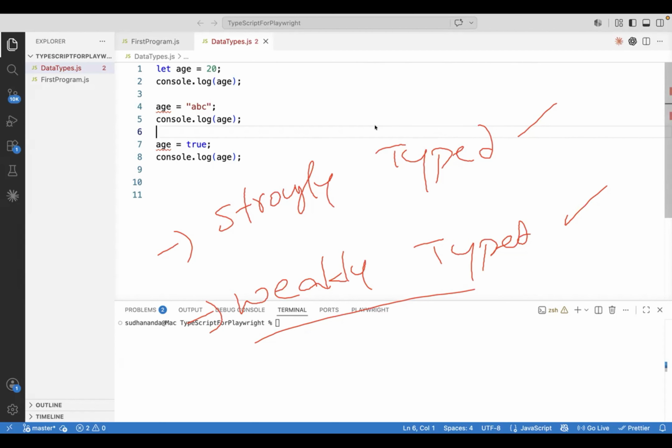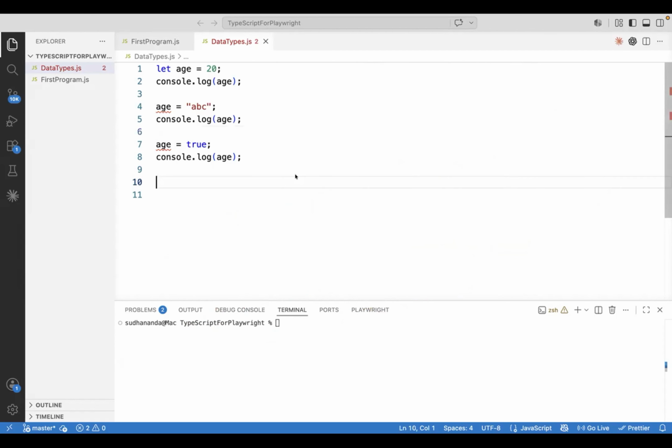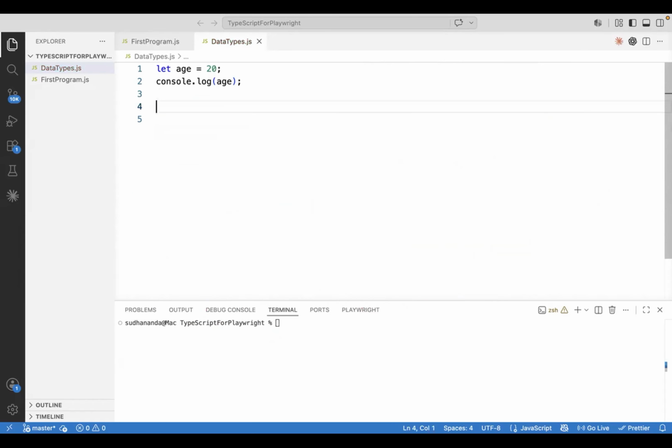Let's say I have defined a variable here, and first I have assigned a number to this variable. Age is a variable. I have declared the variable, but did I tell anywhere that it has to take only a number? Did I tell JavaScript anywhere in this program? Observe the whole program. Is there any place where I told that it has to accept only a number? No, right? I have not told JavaScript that you should accept only a number for this variable. I just assigned the number. That's it.